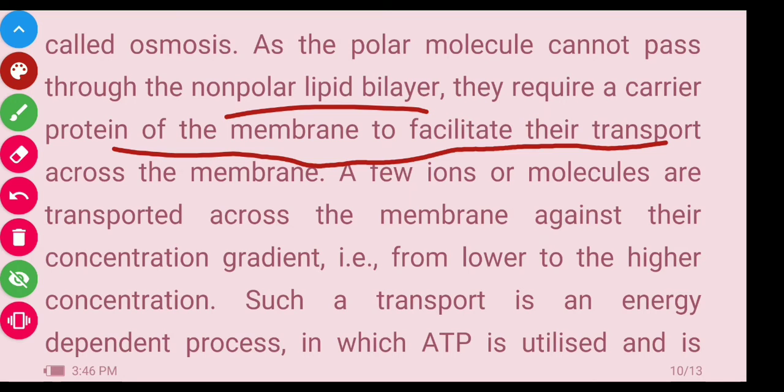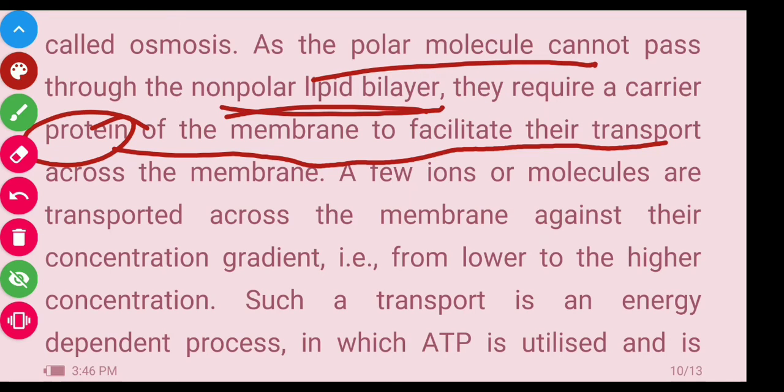That's why this polar molecule requires a protein to facilitate the transport. To facilitate it, they require the protein, because polar molecules cannot move through the non-polar bilayer.